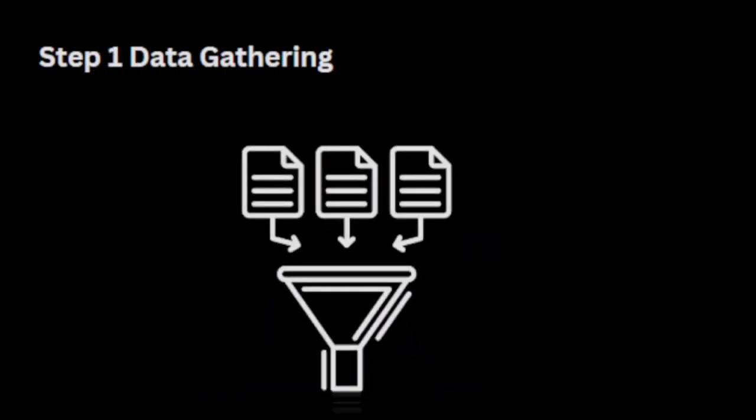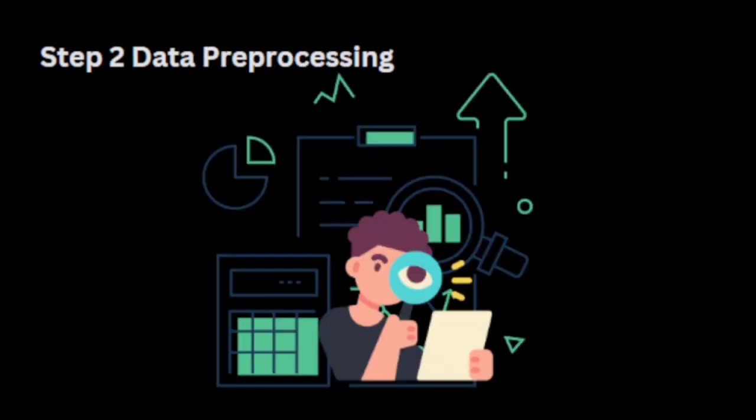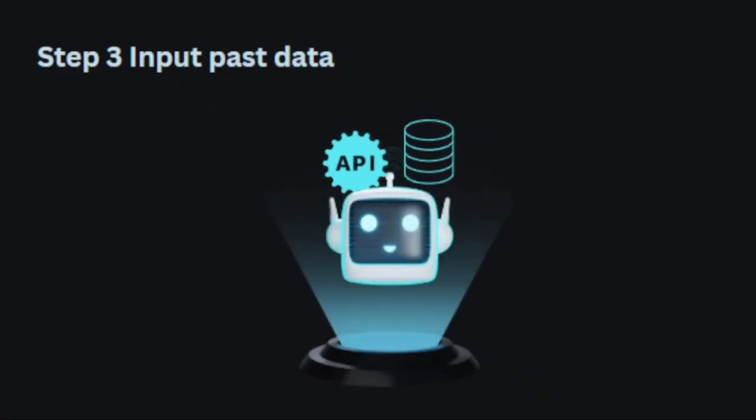Our first step is data gathering. In data gathering, we gather data from different sources. Our second step is data pre-processing. This is the most important step because we need to prepare our data for good accuracy and good prediction. For that, we need to process our data first. The next step is input past data. We have to provide the model with our input, in which we provided past data.